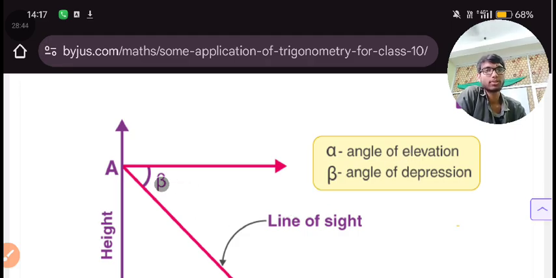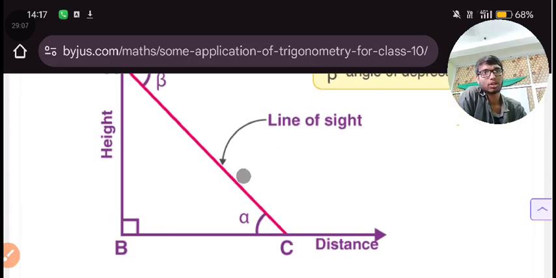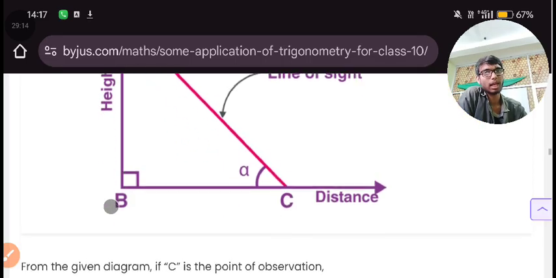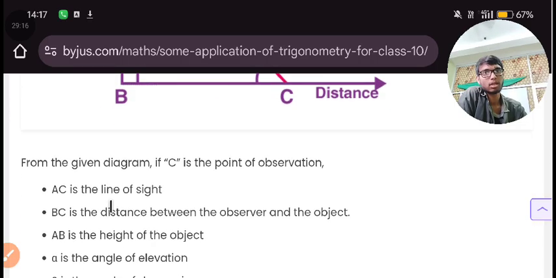Angle of elevation, this alpha, this is the angle of elevation alpha, and this beta will be the angle of depression. Sometimes you will see in a question that theta is coming, beta is coming. So don't forget that theta is just the angle of elevation and beta is just the angle of depression. This is the line of sight and this is a distance. This base will be the distance and this AB will be the height. You are familiar with it.